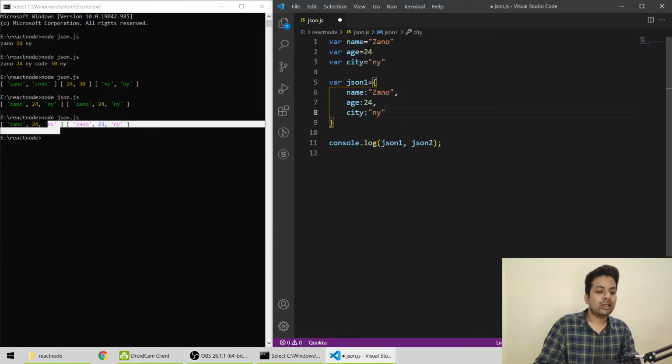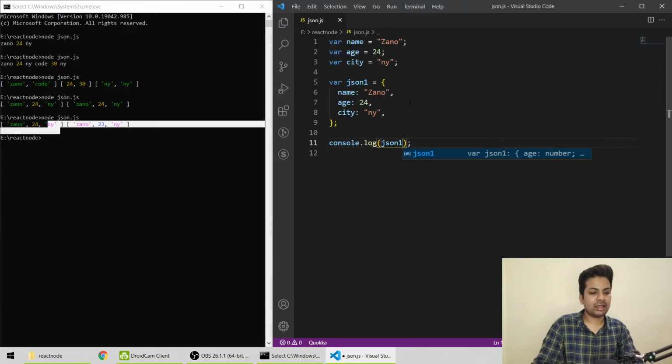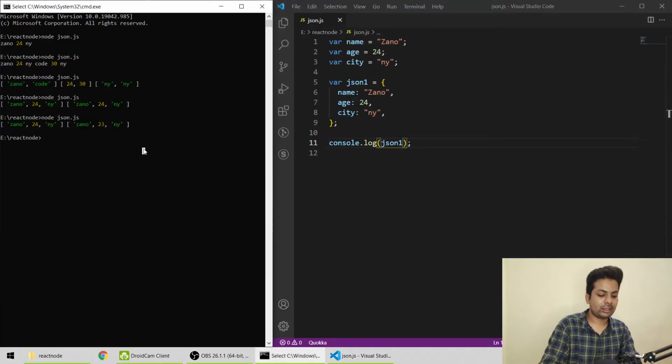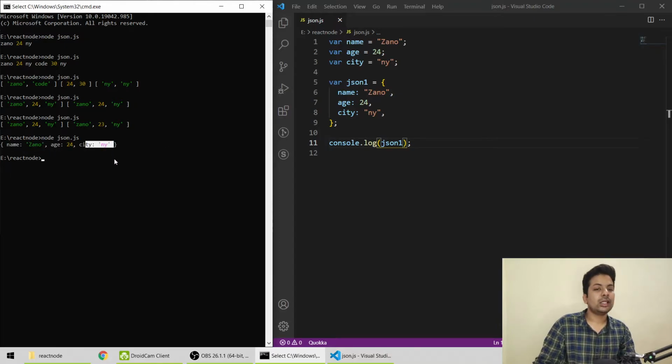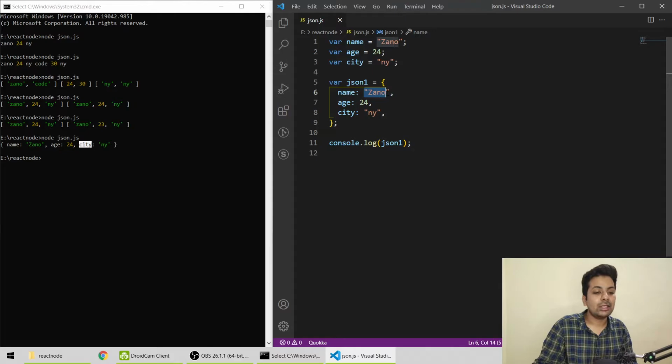So simple. So now if you go and print JSON1, and let me save it, and you go here and print it, see, we got name, age, city. Now if you have thousands of data, like friends of friends for a person, then you'll know what is his name, what is age, because we got a variable for that. This is called keys. We don't call it variable here, we call it keys. And this is called values. Because this is the key and this is the value.